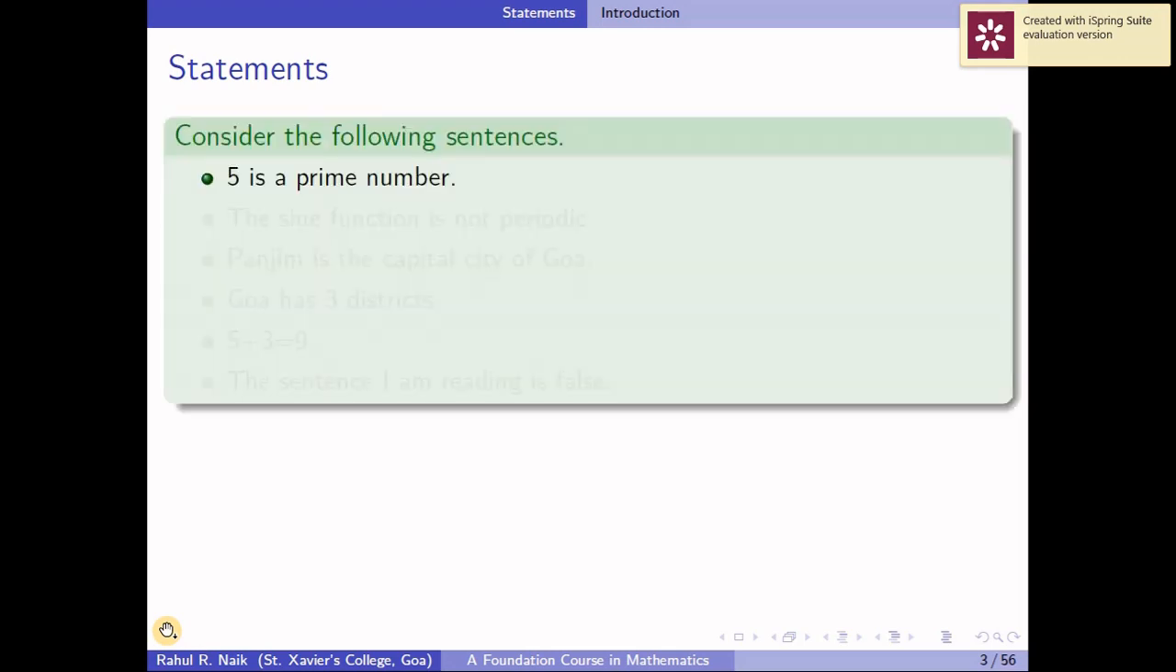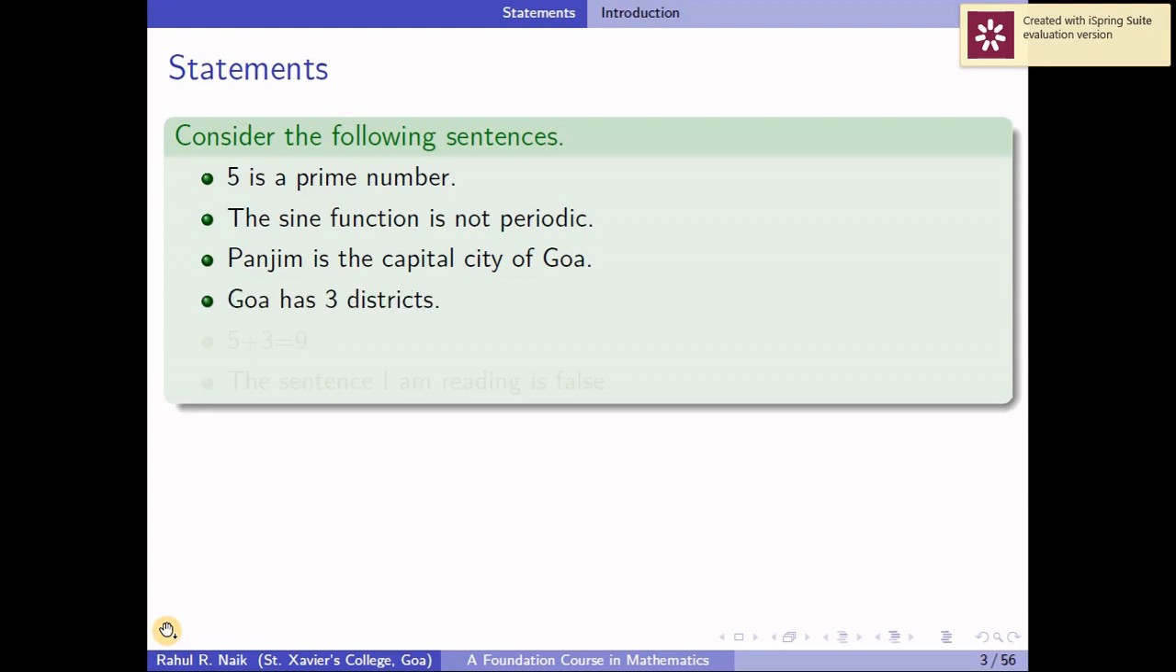First one, 5 is a prime number. Second one, the sine function is not periodic. Third one, Panaji is the capital city of Goa. Next, Goa has 3 districts. Next, 5 plus 3 is equal to 9, and the next one, the sentence I am reading is false.